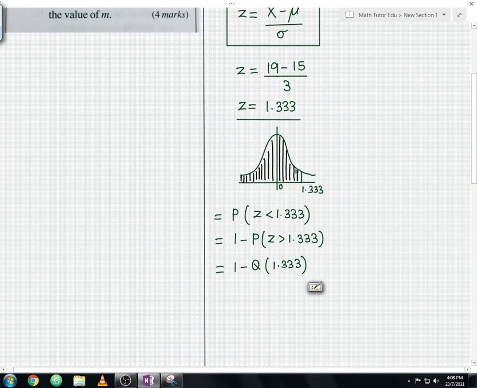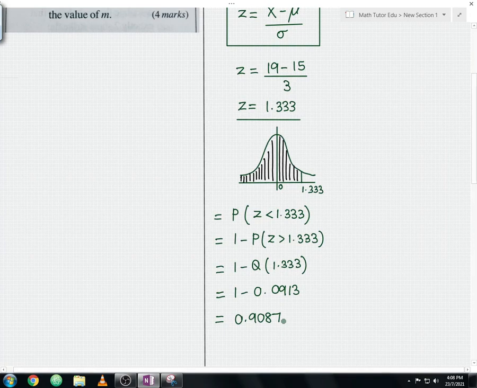So from here the value of the upper tail 1.333 is 1 minus 0.0913. So 1 minus 0.0913, you should get the value equal to 0.9087. So this is your final answer, guys. Let me underline the solution for question part A.